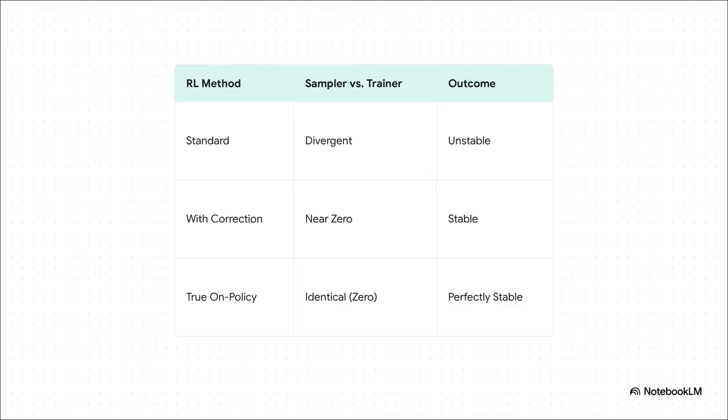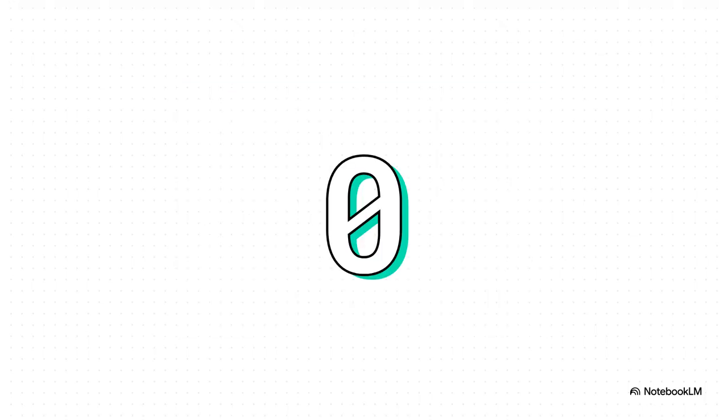And the impact is just crystal clear. With the standard methods, the sampler model and the trainer model slowly drift apart, making the training unstable. But with these new deterministic fixes, that divergence drops to 0. The training becomes perfectly, beautifully stable. The difference between the 2 models becomes 0, perfect alignment. This is the kind of solid, reproducible bedrock that real science is built on.